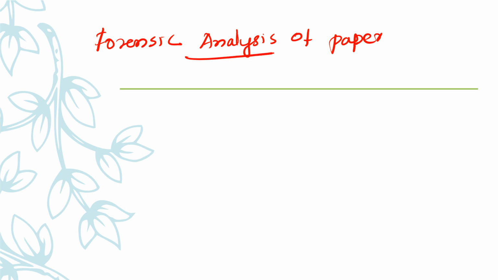One of the most important tasks of the forger is to find a suitable paper upon which the document is to be forged, and one of the daunting tasks of the questioned document examiner is the forensic analysis of paper, or paper examination, or the study of paper. The need to examine a paper arises when a document is suspected or questioned to be forged. So mainly in forgery cases, we are using this kind of forensic analysis of paper.